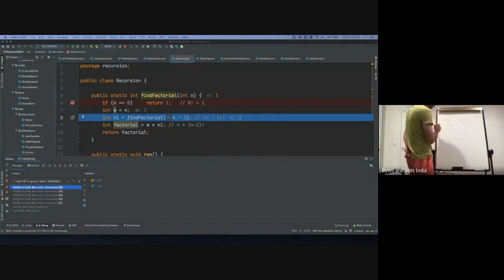You return 1, right? Where n is 2, then you return half plus 1, right?